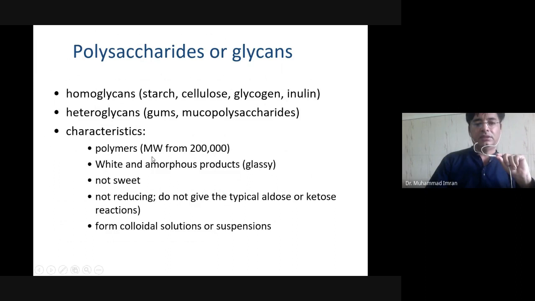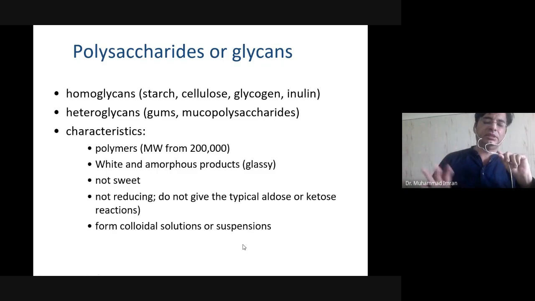Characteristics: they have molecular weight more than 2 lakh, or on average around 2 lakh. They produce white and amorphous product. They are not sweet in taste, they are not reducing sugars, and do not give a typically positive Fehling or Benedict test. They form colloidal solution or suspension solution.